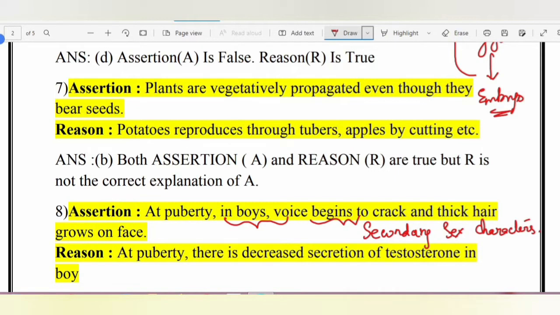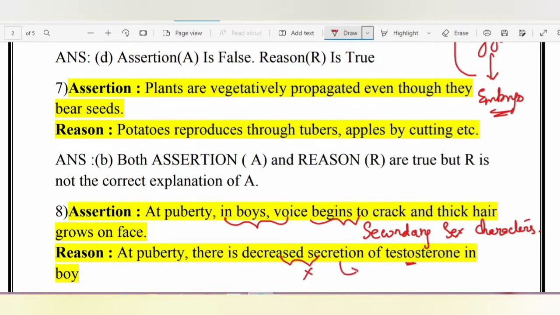puberty. Now, what is the reason that we observe all these changes, whether it is the change in voice, growth of hair, growth of muscular body? All this is because of the production of the male hormone, testosterone. So the reason they have given here, that at puberty there is decreased secretion, is a false statement.